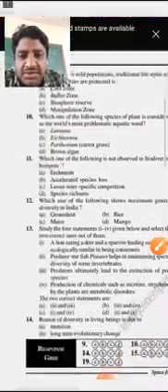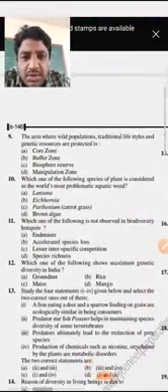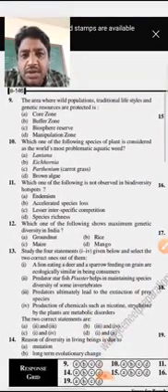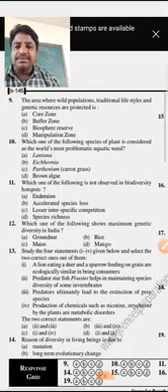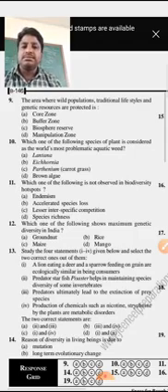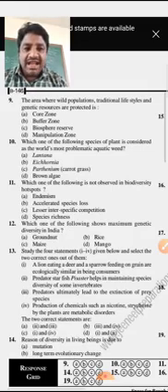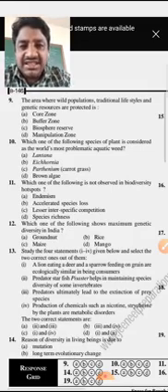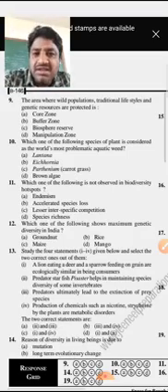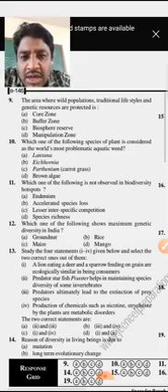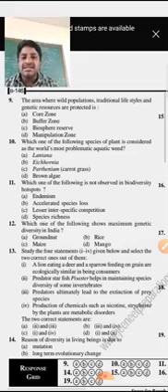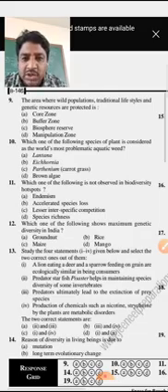Next question. Question number 9. The area where wild populations, traditional lifestyles and genetic resources are protected is: option A core zone, B buffer zone, C biosphere reserve, and D manipulation zone. First, the core zone.